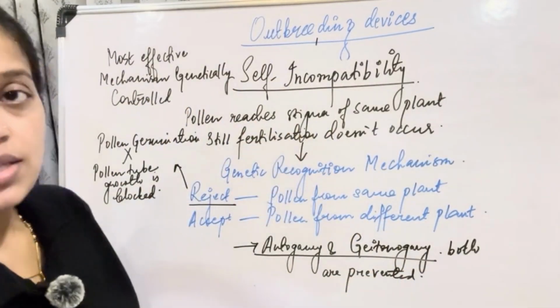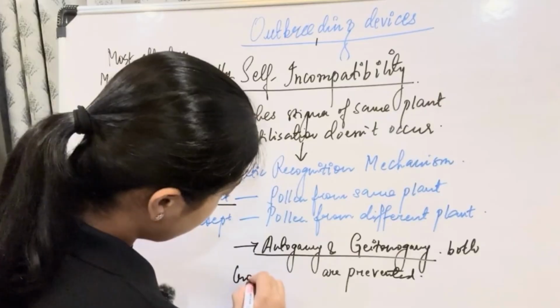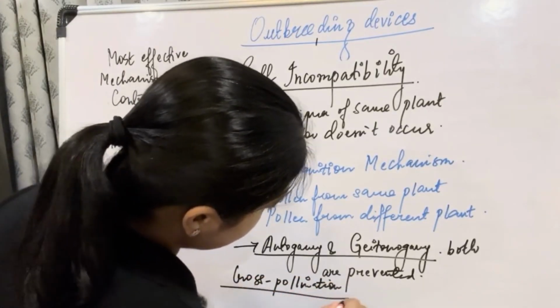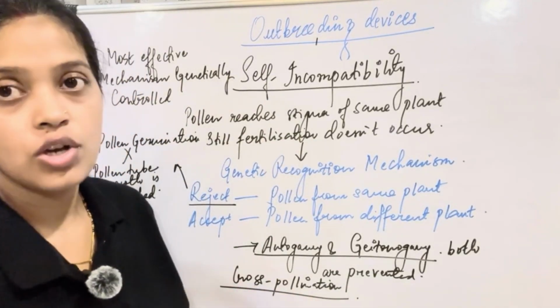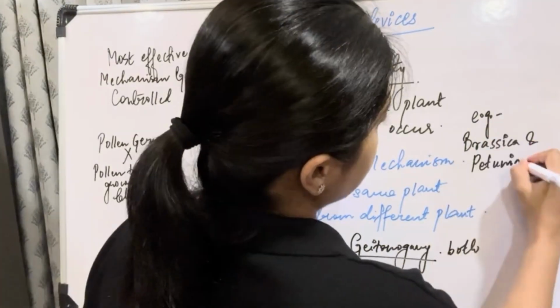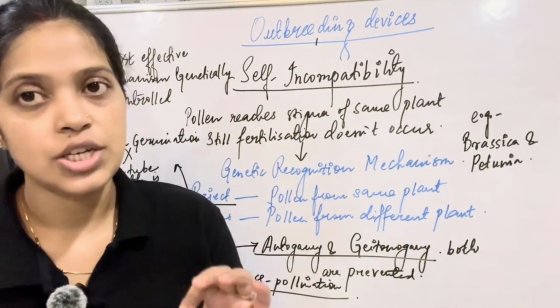So this is a true example where the plant will go for cross-pollination. This is a very effective technique employed by the plant to go for cross-pollination. Here the examples are brassica and petunia. Next, we'll talk about unisexuality.